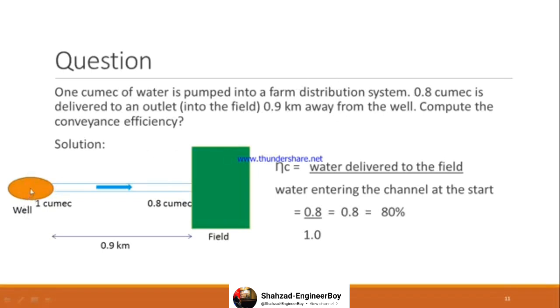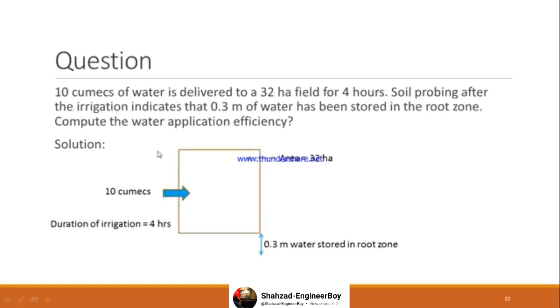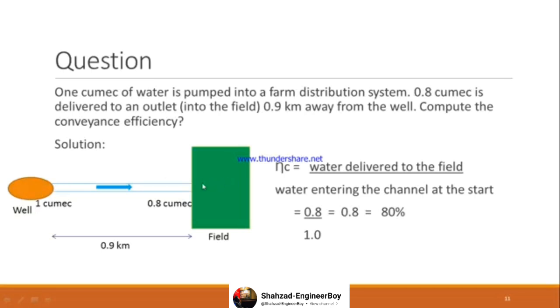In diagram form I have made this scenario. Here you have a well, from here suction is done by the tubewell and the water is then put into a channel or a water course and transported about 1 kilometer away from the delivery point. When the water reaches the field, it will be in a depreciated amount, 0.8 cubics. 1 cubic was actually pumped into the channel system and 0.8 cubics was delivered to the field. So they are asking about finding conveyance efficiency or conveyance losses. Conveyance efficiency is water delivered to the field over water entering the channel at the start, so 0.8 divided by 1. No use of taking into play this 0.9 kilometer. It was just to give you an impression that the tail end was at a far away position. So simply apply the formula.